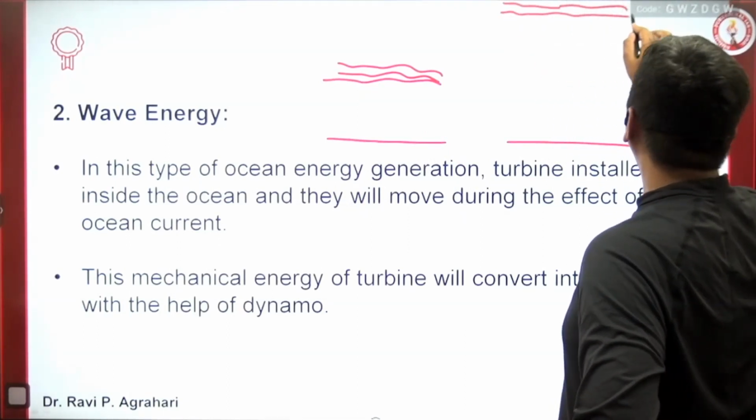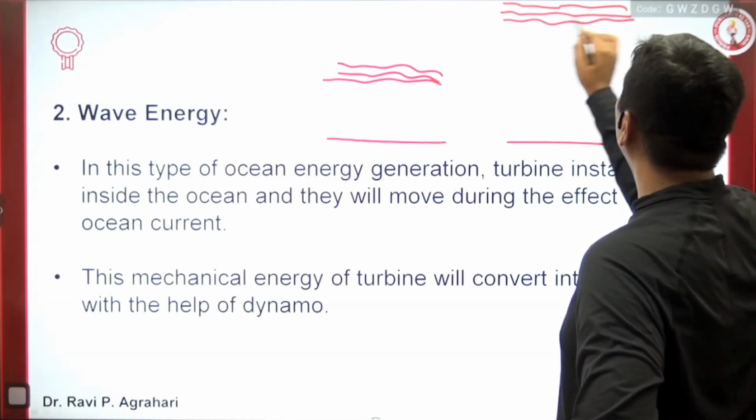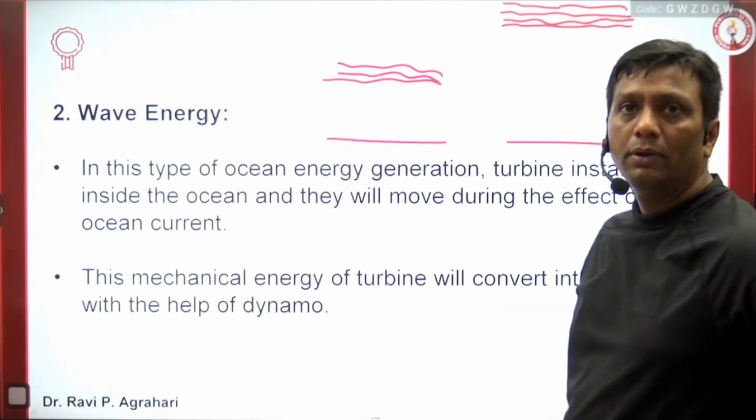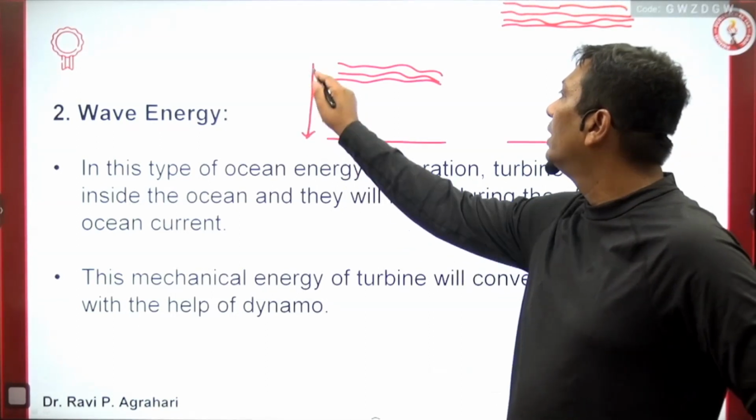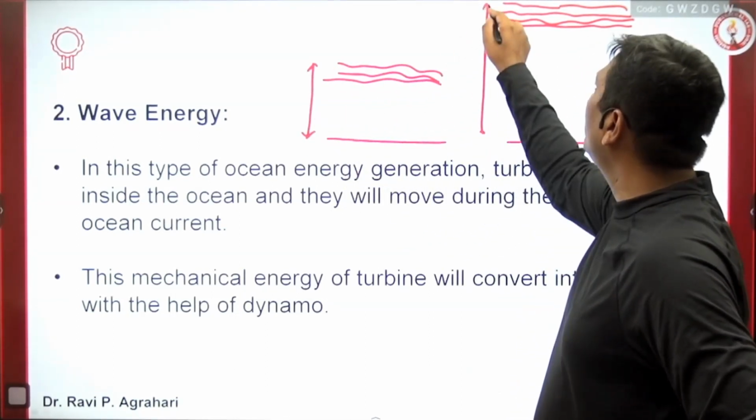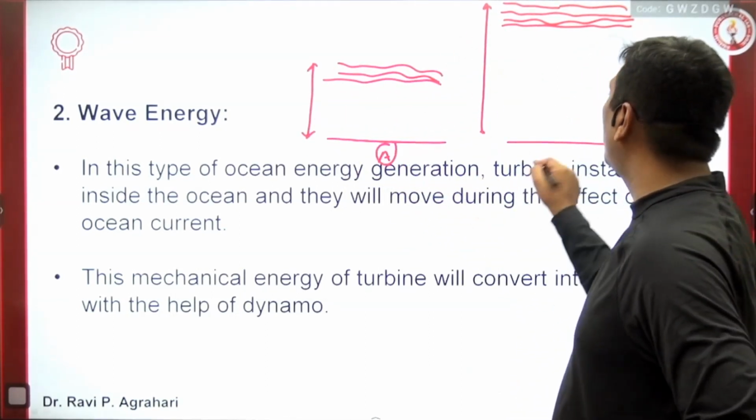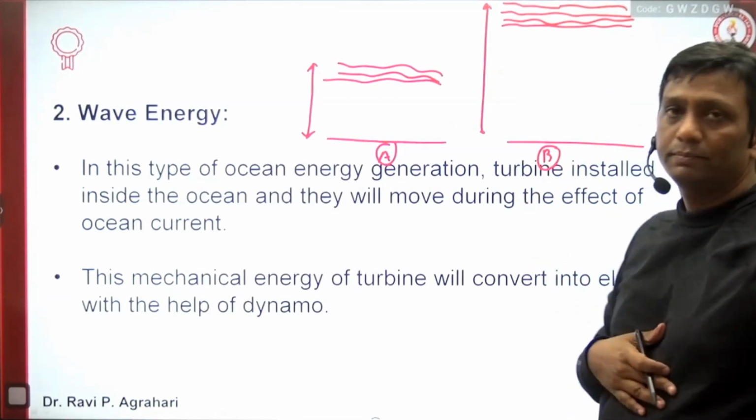Very simple. I just want to tell you, guys, these are the oceanic waves. So here the depth of the ocean is this, and here the depth of the ocean is this. In which case is there more depth of ocean? You will know very well, in the case of B.